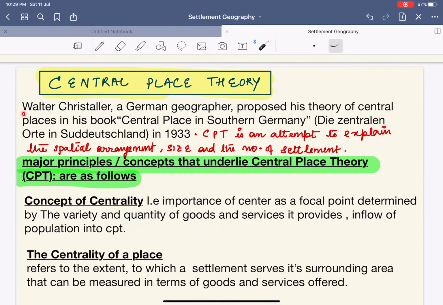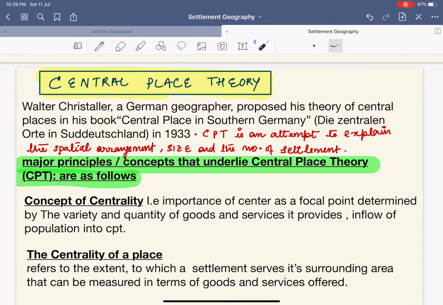First of all, Walter Christaller, a German geographer, proposed his theory of the central places in his book Central Place in Southern Germany. Now, the CPT, or the central place theory, is an attempt to explain the spatial arrangement, size, and the number of settlements.